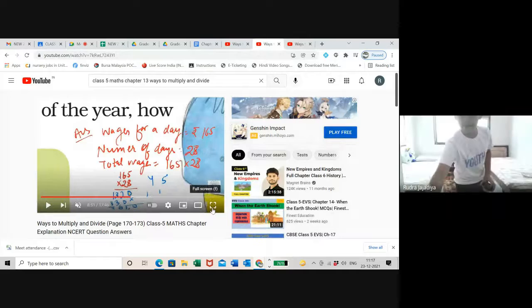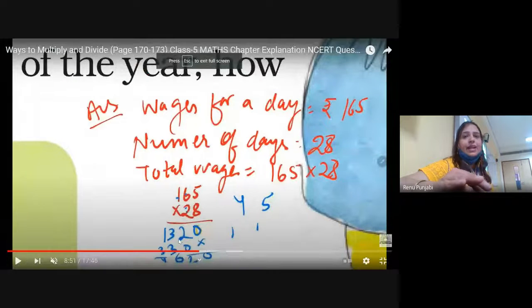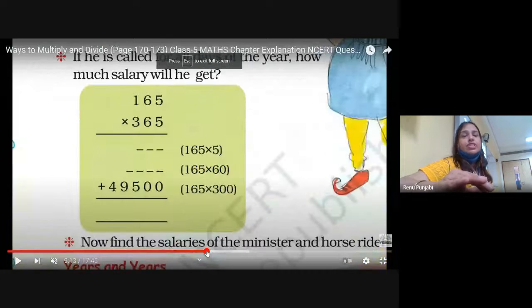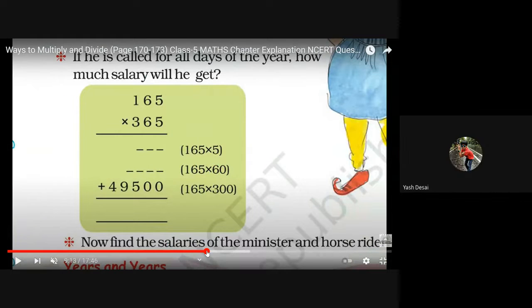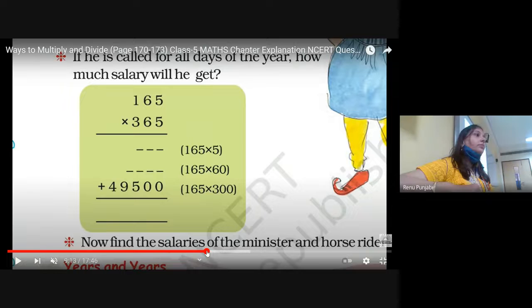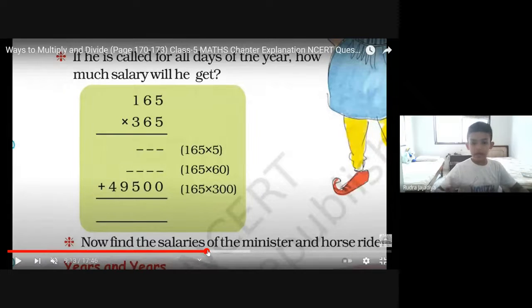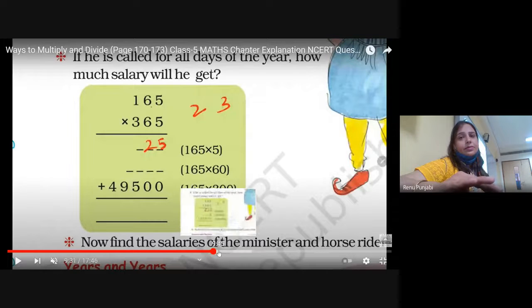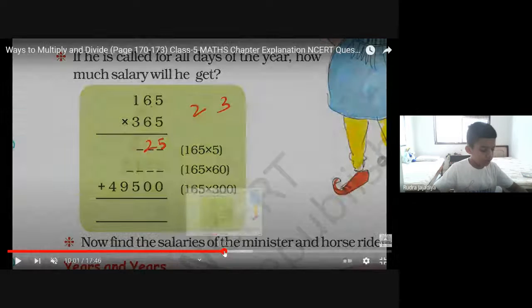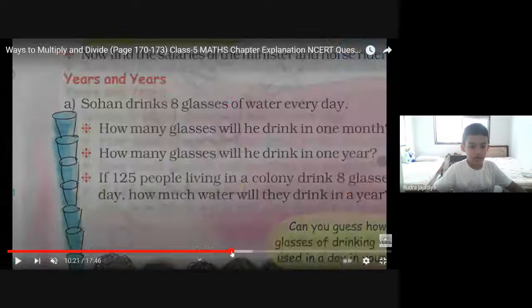Now can we find for 365 days? This you can do in your textbook also. Ma'am, I had done, but can we do this in our notebook? If you are doing in notebook, no problem. If you are doing in the textbook, no problem. Tell me. 61,010.